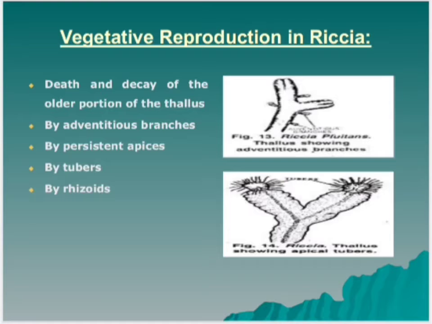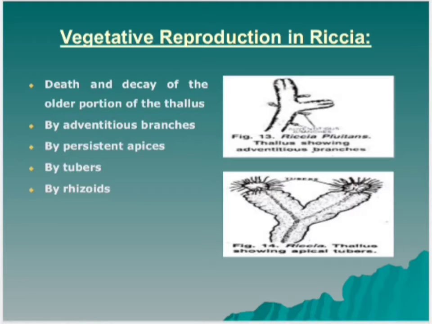Reproduction in Riccia. Riccia reproduces by vegetative and sexual modes. Vegetative reproduction in Riccia is quite common and takes place by the following methods: death and decay of the older portion of the thallus. The thallus in Riccia is dichotomously branched and the growing point is situated in its apical notch. The basal or the posterior part of the thallus starts rotting or disintegrating due to aging or drought.